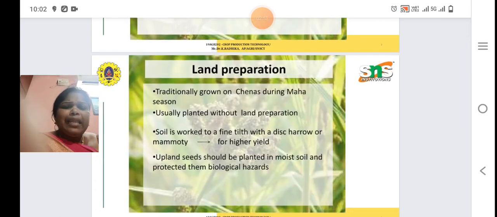Then land preparation. Finger millet is traditionally grown on chenas during Maha seasons, usually planted without land preparation. Is any preparation needed for finger millet? Soil is worked to a fine tilth with a disc harrow for higher yield. Upland seeds should be planted in moist soil and protected from biological hazards.